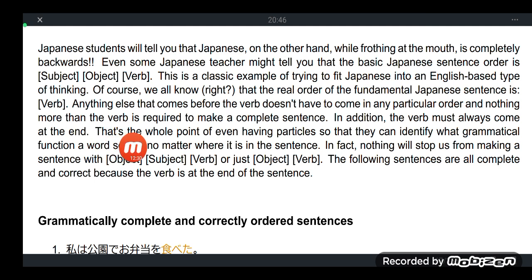That's the whole point of even having particles, so that they can identify what grammatical function a word serves, no matter the order. In fact, nothing will stop you from making a sentence with this kind of order: direct object, subject, verb, or just simply direct object and verb. The following sentences are still complete and correct because the verb is found at the end of the sentence.